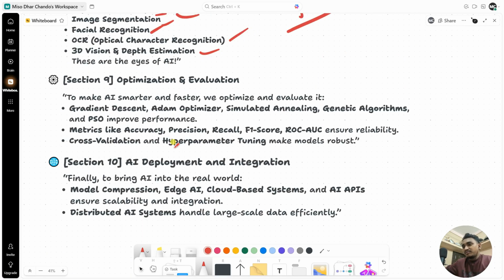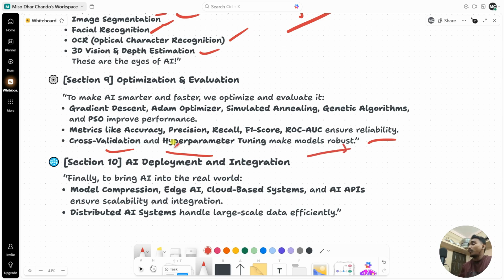Then optimization and evaluation, to make the AI smarter and faster, we optimize and evaluate it. Let's say we can learn about gradient descent algorithms, Adam optimizers, simulated annealing, genetic algorithms, and PSO, which basically improve performance. Metrics like accuracy, precision, recall, F1 score, and ROC or AUC curve basically ensure the reliability of your machine learning models. Then cross validation and hyperparameter tuning make the model robust. You can learn about it.